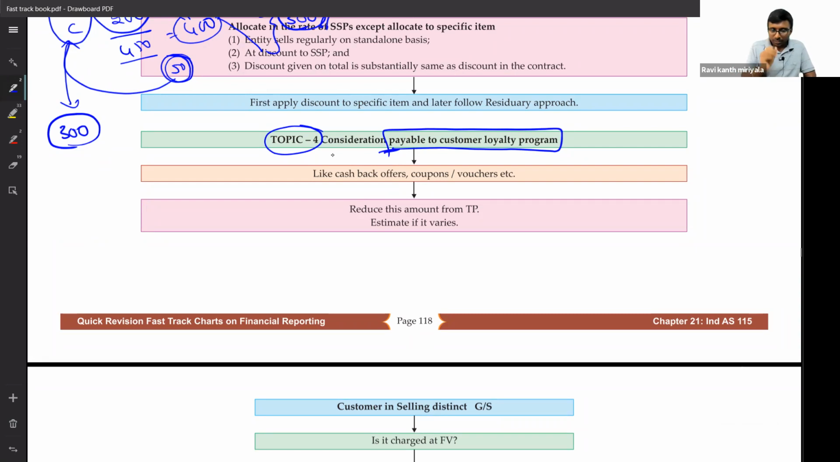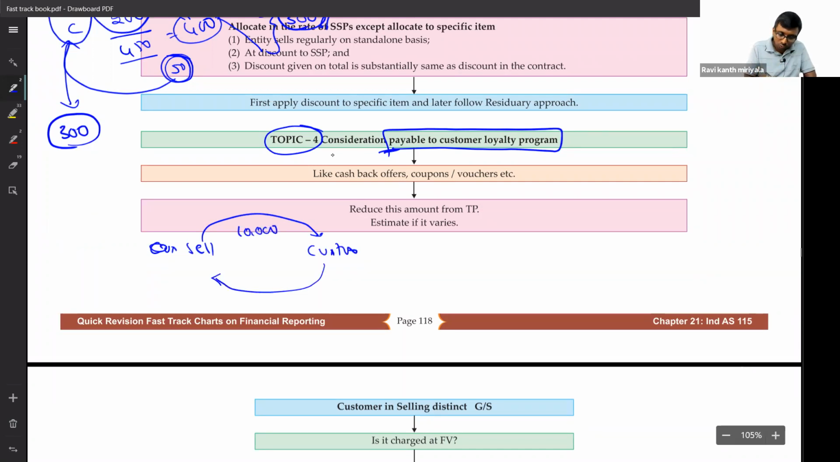See, I'll tell you. We are the sellers, and there is a customer. We sold goods to him. We sold goods for 10,000 rupees. But the customer also sold something to us. For that we paid, let us say, some 2,000 rupees.